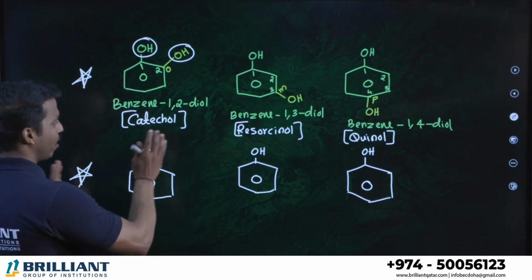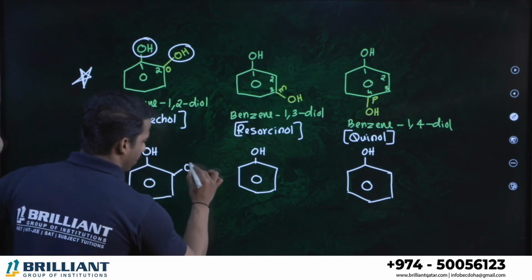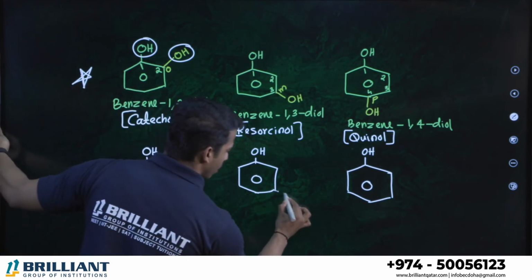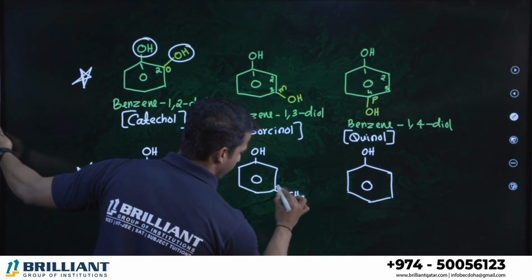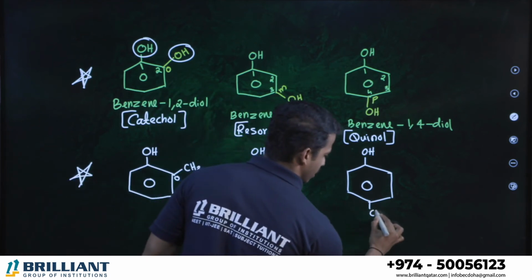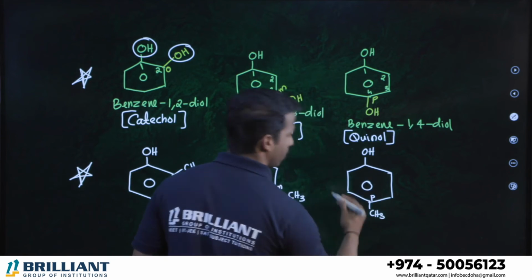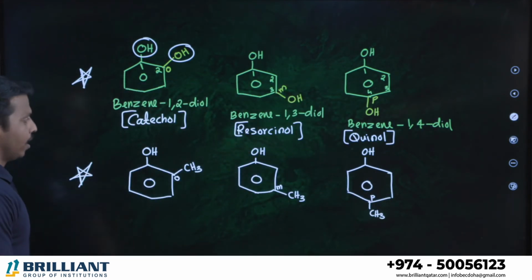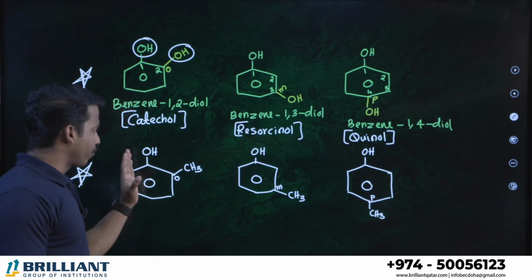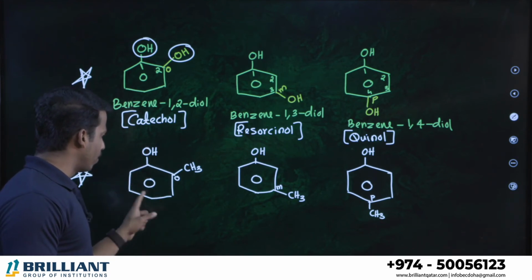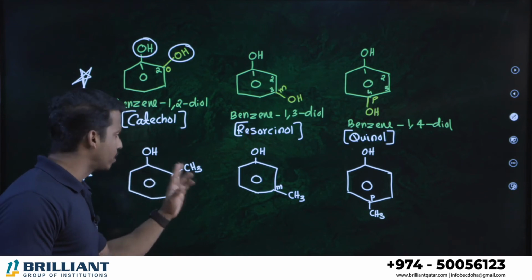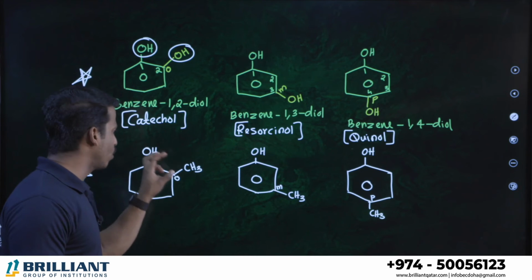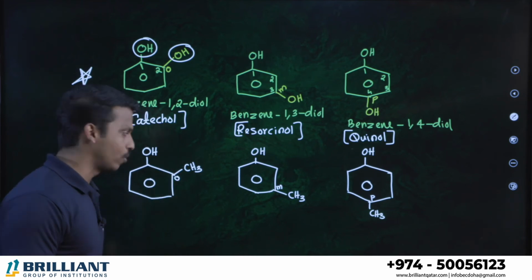Here I am not placing an OH group, I am going to place a methyl group, CH3. Where is this position? Ortho. CH3, it is in meta, and CH3 is in para. Alright? In this question, dear all of you, you can see that already phenol is there. Phenol, benzene with OH, is called phenol. Phenol with a methyl group, correct? Which is the major group here, whether alcohol or alkyl group? I told you alcohol is the major group.